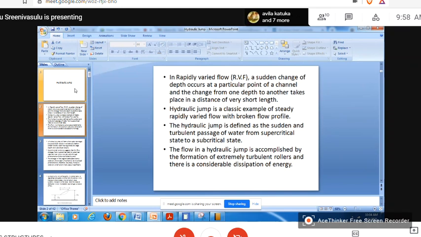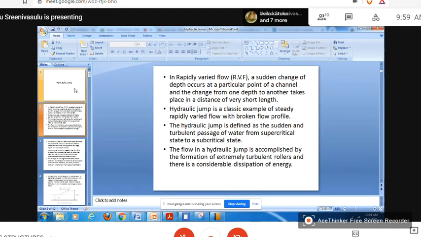A sudden change of depth occurs at a particular point of a canal or channel, and the change from one depth to another takes place in a distance of very short length. Okay. The change in depth occurs in a short distance in a channel. So that type of flow is called a rapid varied flow. So hydraulic jump is a classical example of steady rapid varied flow with a broken flow profile.